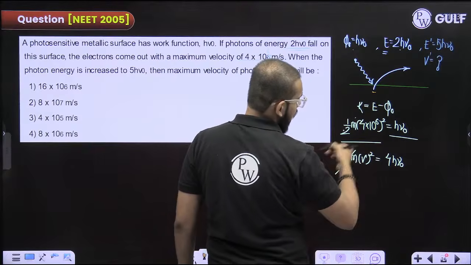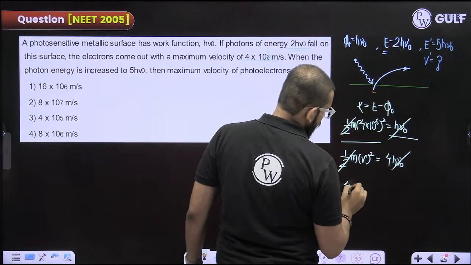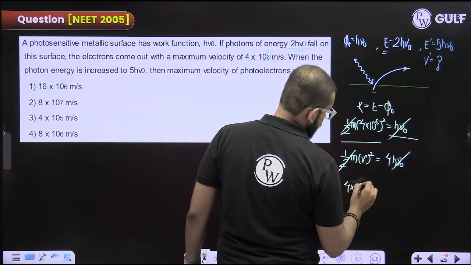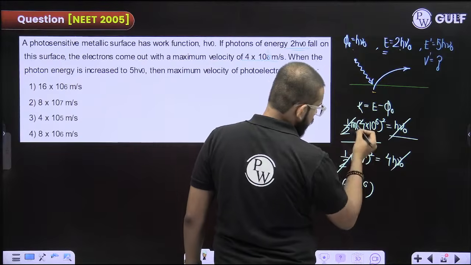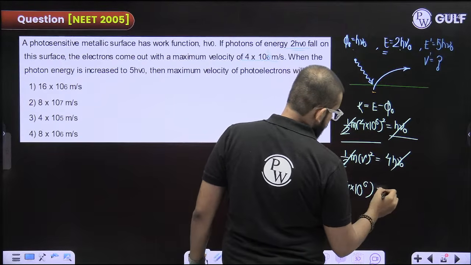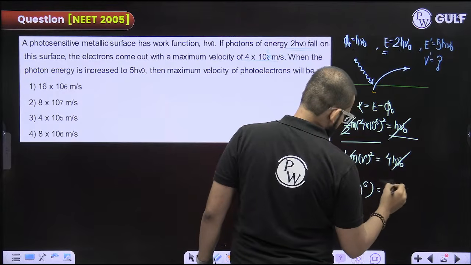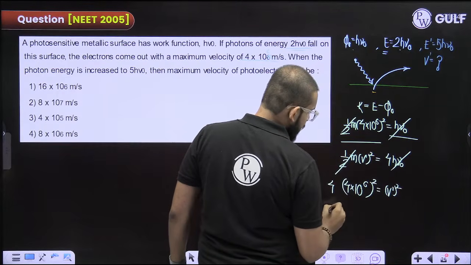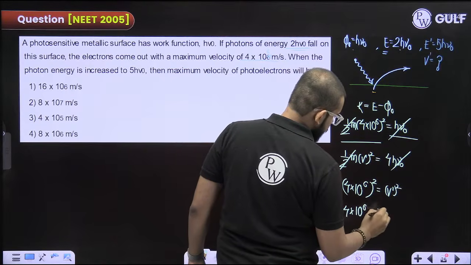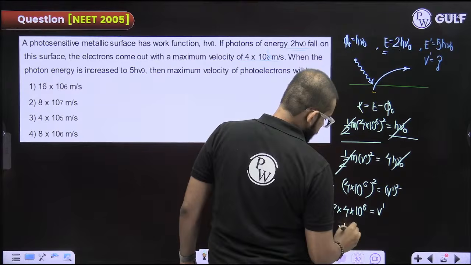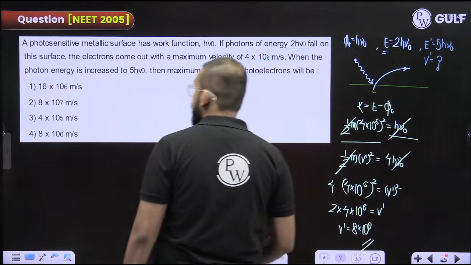So half m gets cancelled out, h nu naught gets cancelled out. 4 into 10 raised to the power 6 square, this 4 goes that side, is equal to v dash square. Take root both sides. 2 into 4 into 10 raised to the power 6. Eight into 10 raised to the power 6.